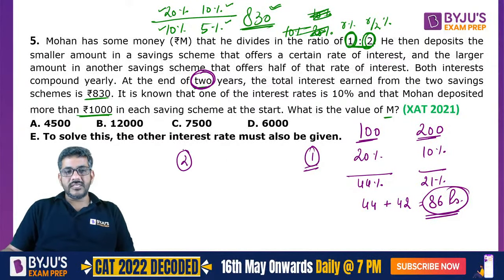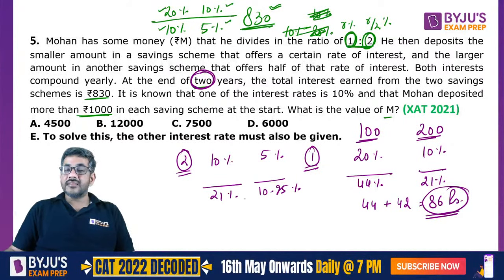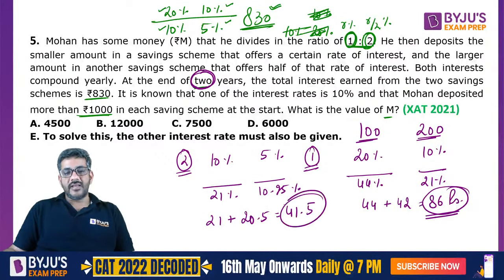But if I talk about the second scenario, I'll be getting 10% interest over here, 5% interest over here. In 2 years, it will become 21%. In 2 years, it will become 10.25%. What is the interest I'm getting in this case now? In this case, 21% of 100 is 21. 10.25% of 200 is 20.5. And the total interest in this case I am getting is 41.5 rupees.